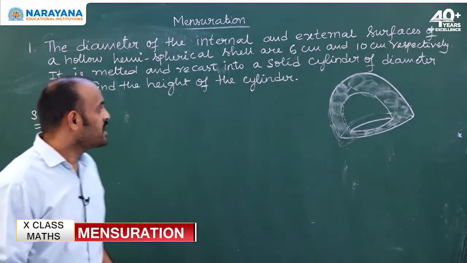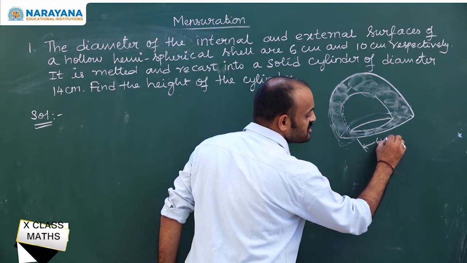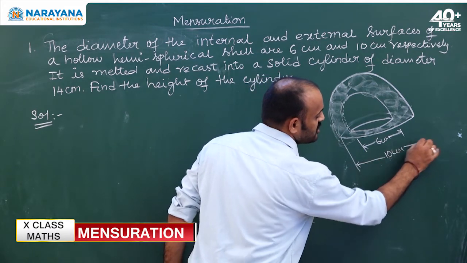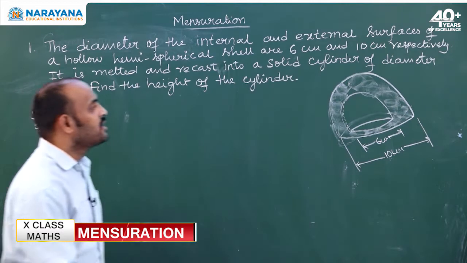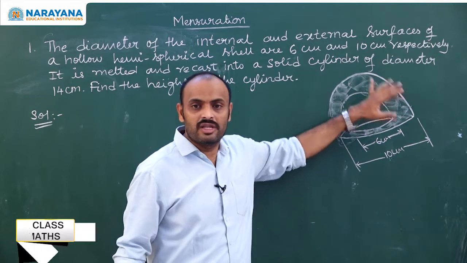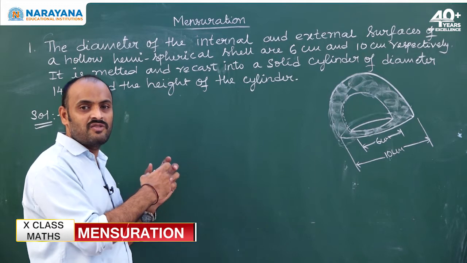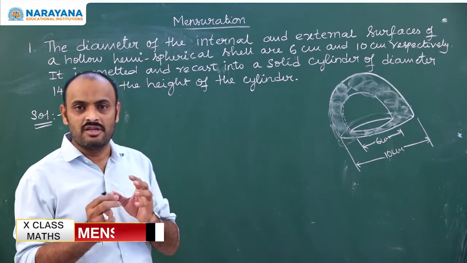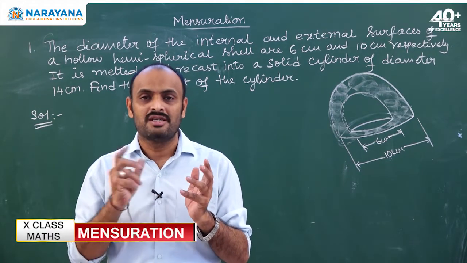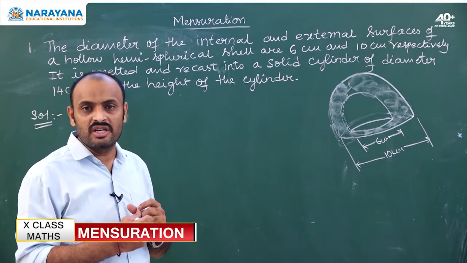See this, it has an internal diameter of 6 centimeters and an external diameter of 10 centimeters, and it is converted into a cylinder. That means hemisphere is converted into cylinder, when we melt and recast. That is what we have discussed. When one solid is converted into another solid, the volume remains the same. That means the volume of the hemisphere and the volume of the cylinder are equal.